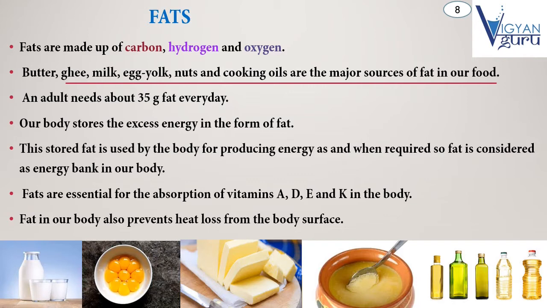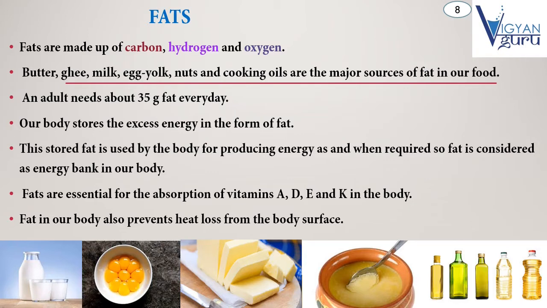Our body stores the excess energy in the form of fat. It means when we eat more food and oily food, our body has more energy than it needs, so it stores it in the form of fat. This stored fat is used by the body for producing energy as and when required, so fat is considered an energy bank in our body.